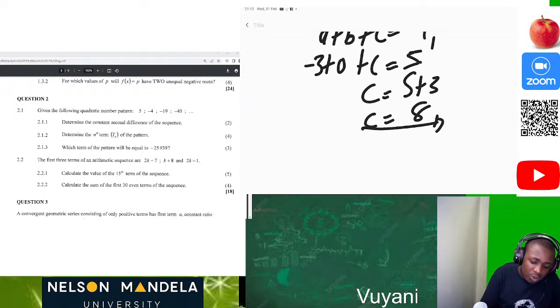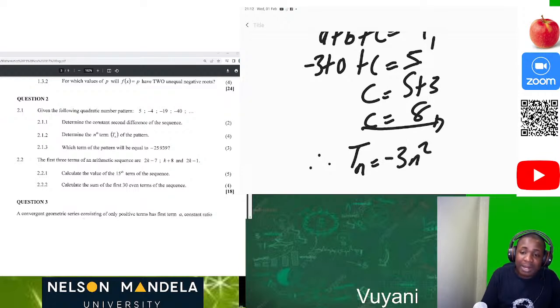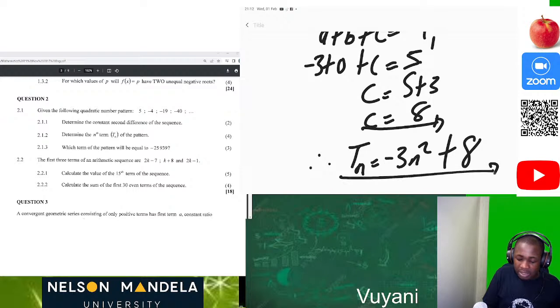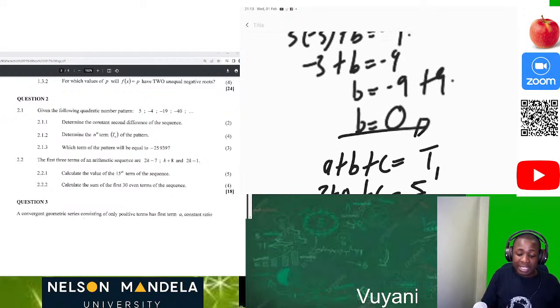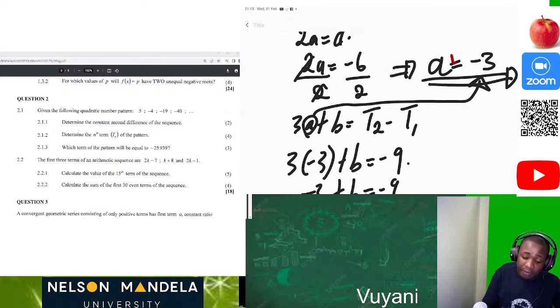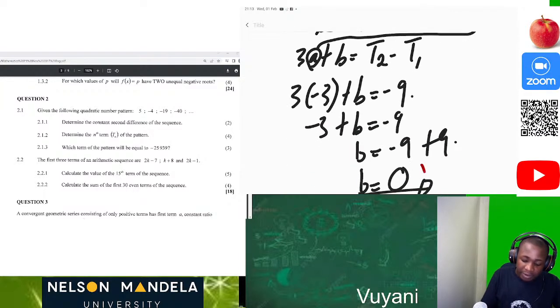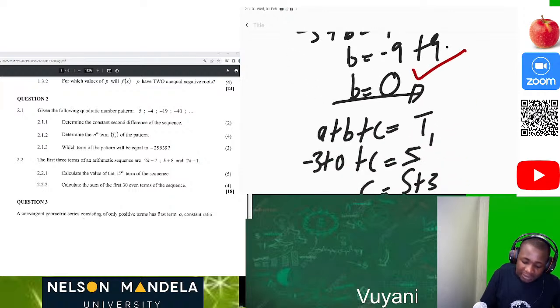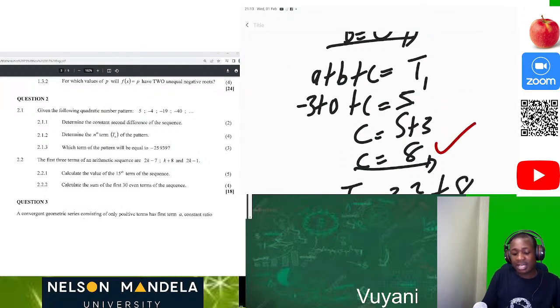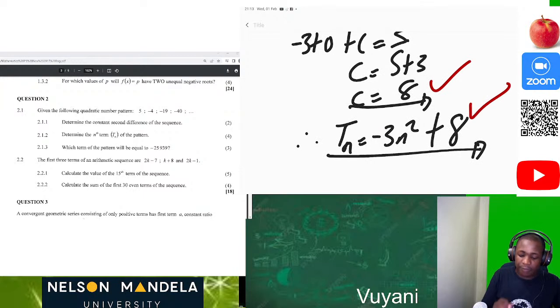Now we conclude. Therefore, Tn is equal to, what was our value of a? It was -3n squared plus 0n, because the value of b was 0. So that is not important. Then we have our +8. Then we get 4 full marks. So when we are marking, we mark the value of a, 1 mark. We mark the value of b, 2 marks. We mark the value of c, 3 marks. And we mark the value of Tn, and we have our 4 marks.